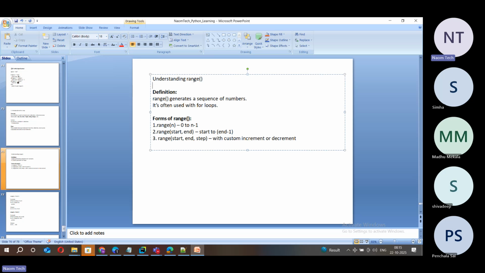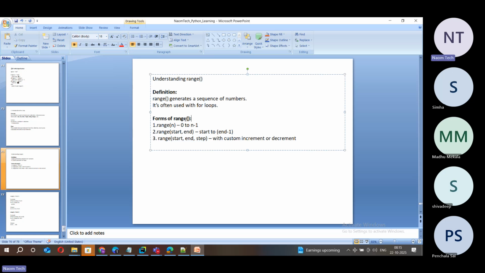Now what is range here? We know for works on data structures, right? Yes or no, friends? So range is also a simple data structure, and what it does is generate a sequence of numbers. It is often used with for loops. And we have three different forms of range: range of n, range of start and end, and range of start, end, and step. There are three different forms.